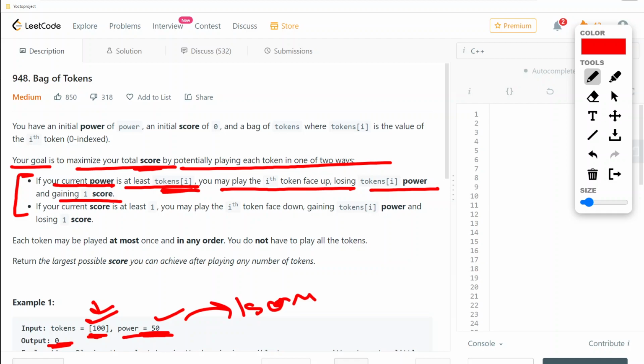But if we don't have sufficient power, then we can't play that token face up. For that reason, we can only play some specific tokens, not every token.